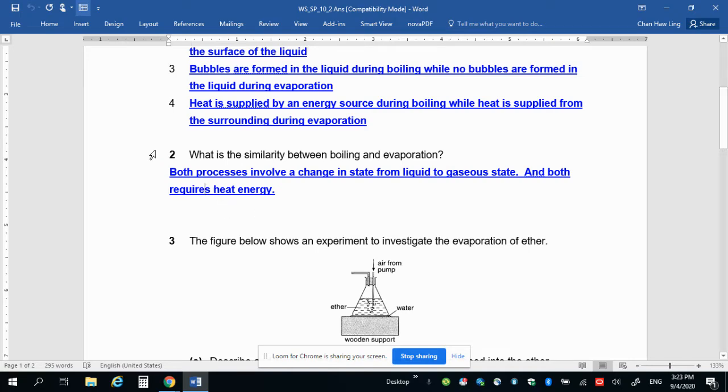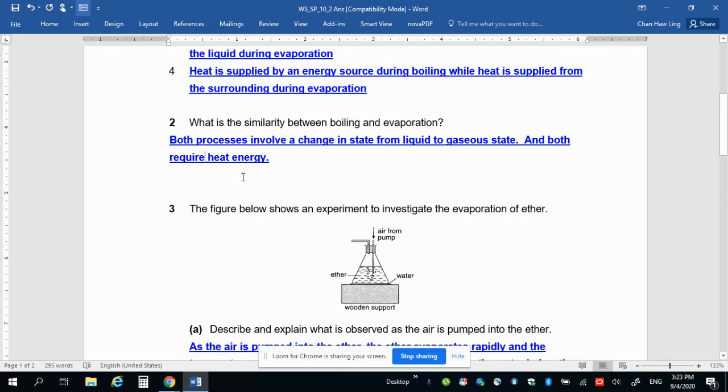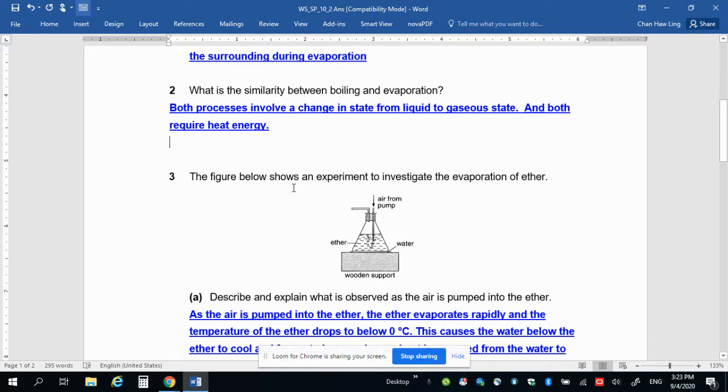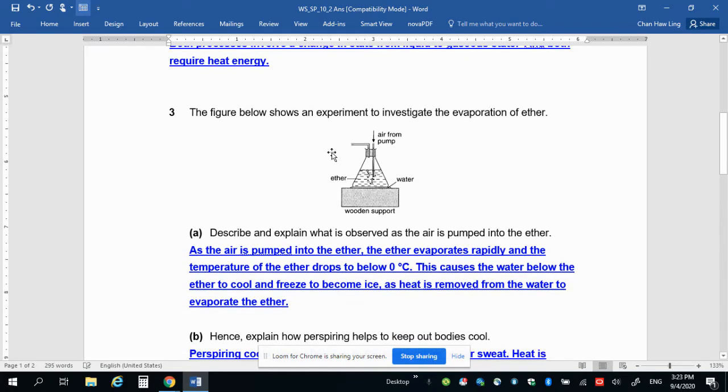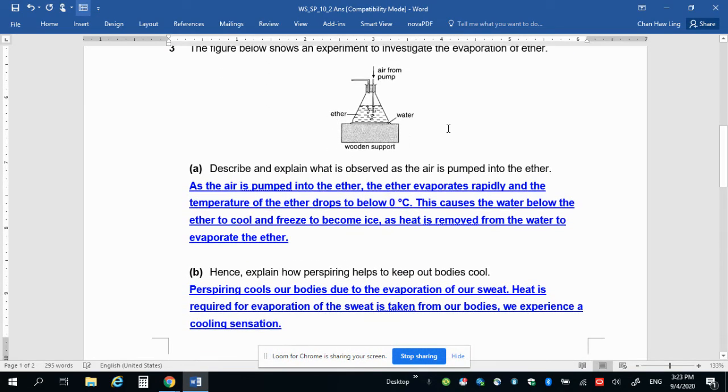So those two are the similarities between boiling and evaporation. Now, if at any point during the video you cannot catch up, you can just pause the video and copy down the answers.